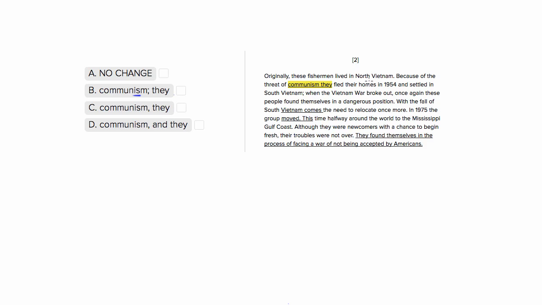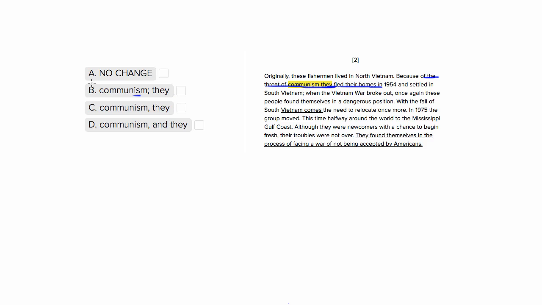So the sentence says, because of the threat of communism, they fled their homes in 1954. These are fishermen from Vietnam who settled in South Vietnam, and then it goes on to tell us about the Vietnam War. But let's focus just on the underlined portion. The underlined portion wants us to connect this modifier. Because of the threat of communism is a clause that's telling us why they fled their homes. So let's look at the answer choices to see which punctuation will be most appropriate.